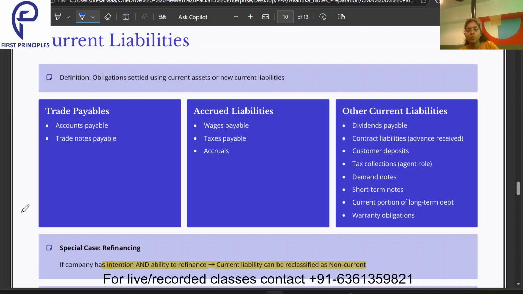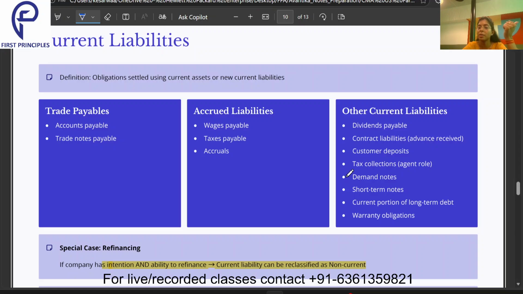Some other kinds of current liabilities are given over here, which we just need to have a look at and understand, like dividends payable, contract liabilities, customer deposits. If a customer has given us the money in advance and we are yet to deliver the goods. Then tax collection, like TDS, tax deducted at source. Our employer deducts our taxes, so that is also a current liability.